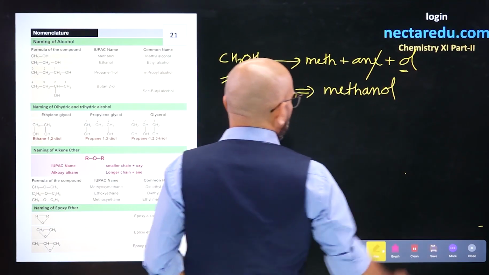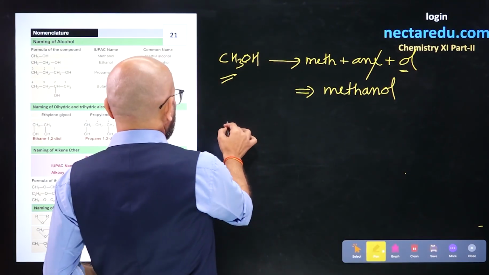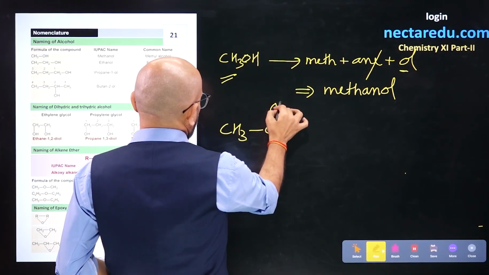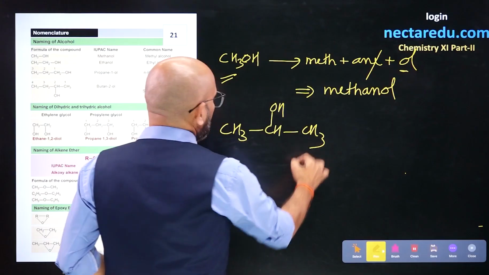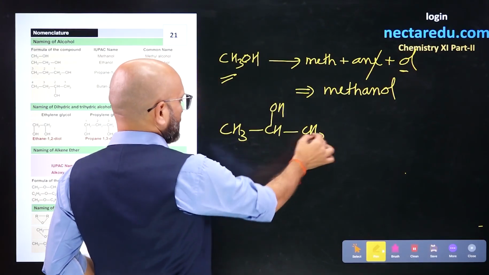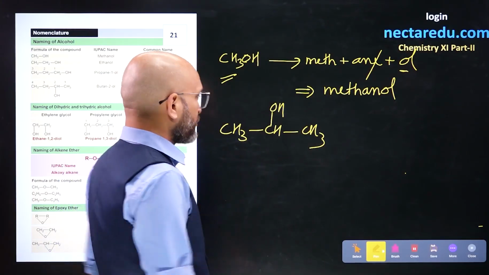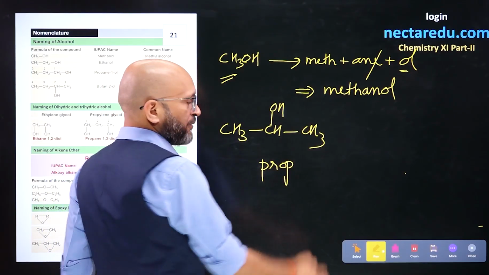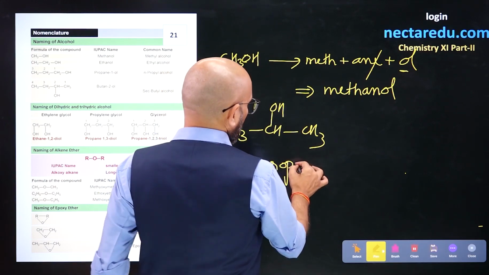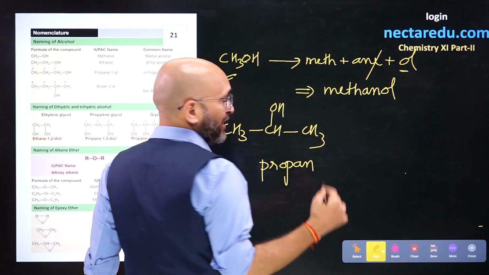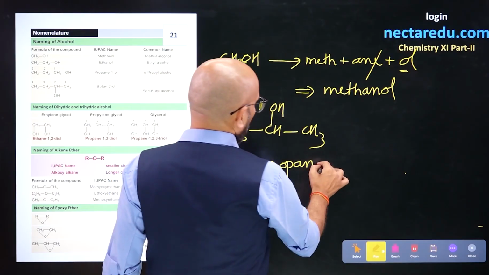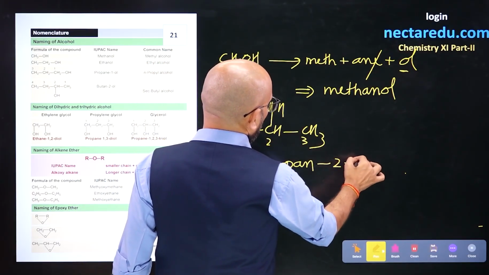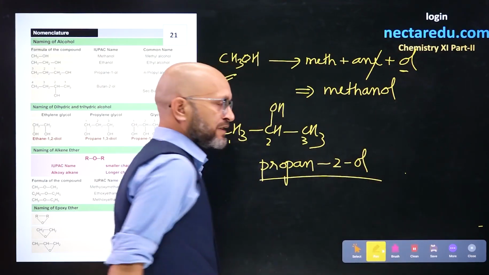methanol. In the next example, if we take CH3CHOHCH3, the OH is on the second carbon. You have a 3 carbon chain, so the root word will be prop, and we will have primary suffix ane, and we will remove E, so it will become propane. The positions are 1, 2 and 3, so propan-2-ol. So the naming goes like that.